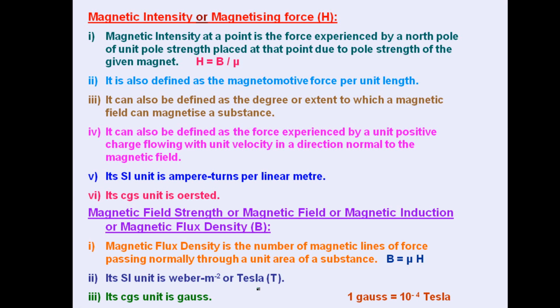The CGS unit is Gauss, and the relation is 1 Gauss equals 10 to the power minus 4 Tesla, or 1 Tesla equals 10 to the power 4 Gauss. So Tesla is the greater unit with respect to Gauss. You can note down the relation if required.